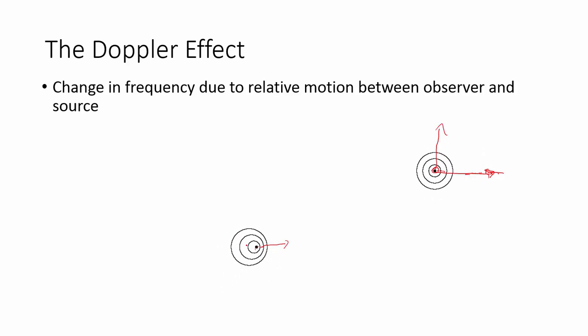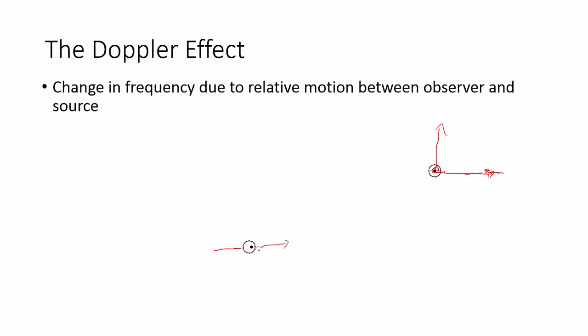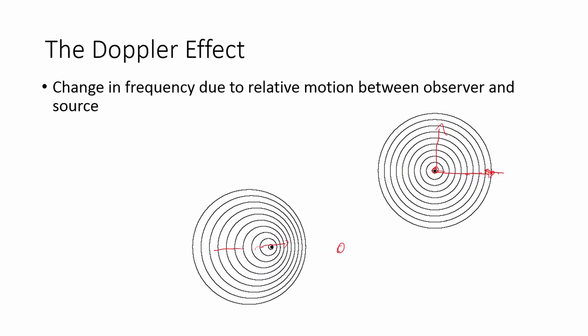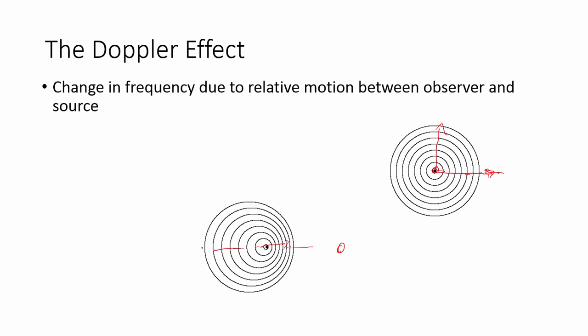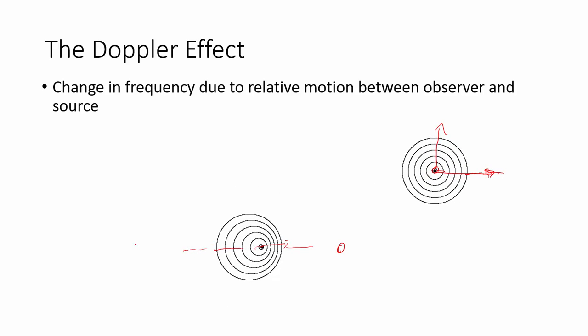And then here, on the other side, since these waves are pulled away from each other as this source moves to the right, those waves get spread out. So if you're standing over here, you hear these high-pitched sounds because that's a high-frequency wave. But if you're standing over here, you hear a low-pitched sound because it's a low-frequency wave.